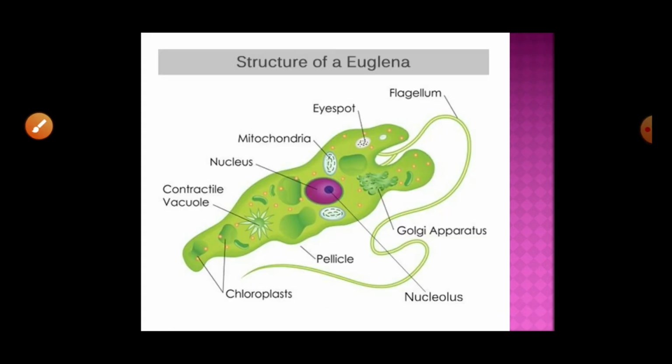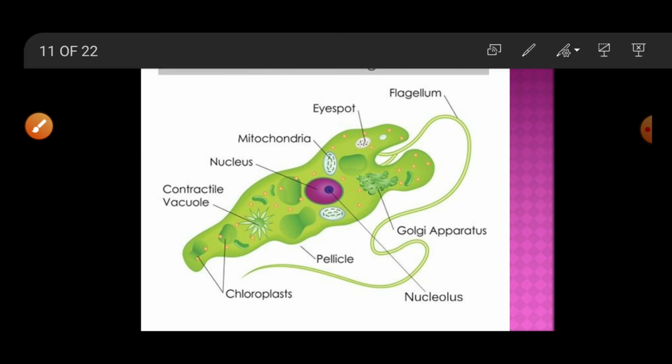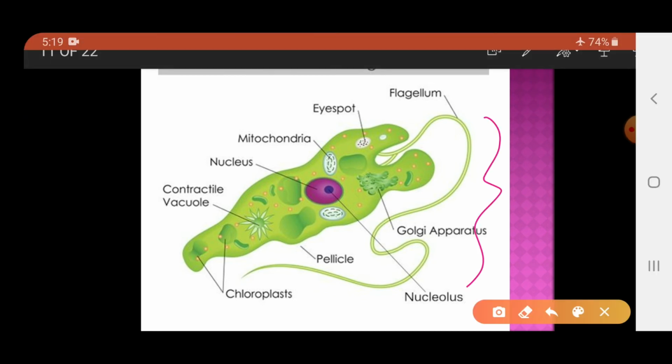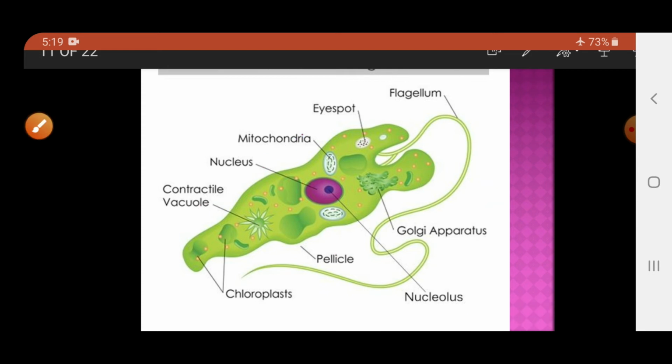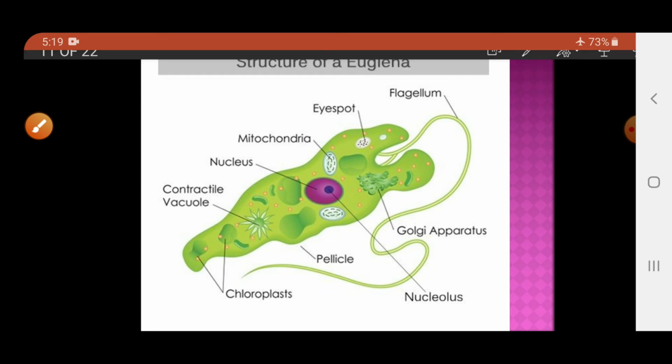So this is a structure of the euglena. This is a flagellum, you can see. This is a complete structure, and these are the various organelles which are present in the euglena. And this outer layer of the euglena is called the pellicle layer, which is made up of protein, and this is the flagellum. So that is regarding the euglena.